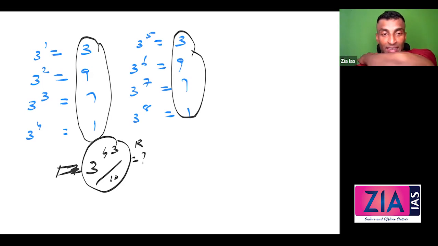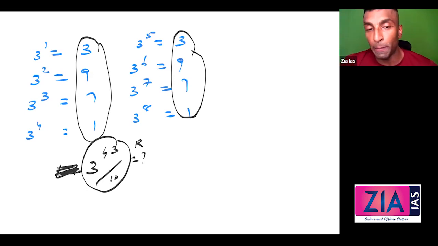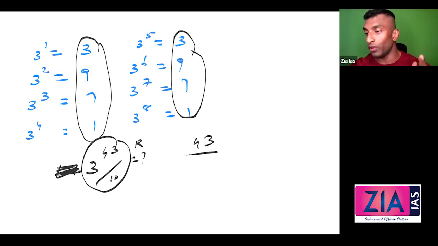So what I'm saying is, to find the last digit, only the last digit is required. So 3 raised to 43 divided by 10. What I need to do is take the power, 43. Here also I need to divide by 4. Why? The power cycle of 3 is also 4. You see, these are the 4 possibilities. For 2 also, there are 4 possibilities. The power cycle of 2 is 4. Here also it is 4. So we divide by 4. What is the remainder? 1.